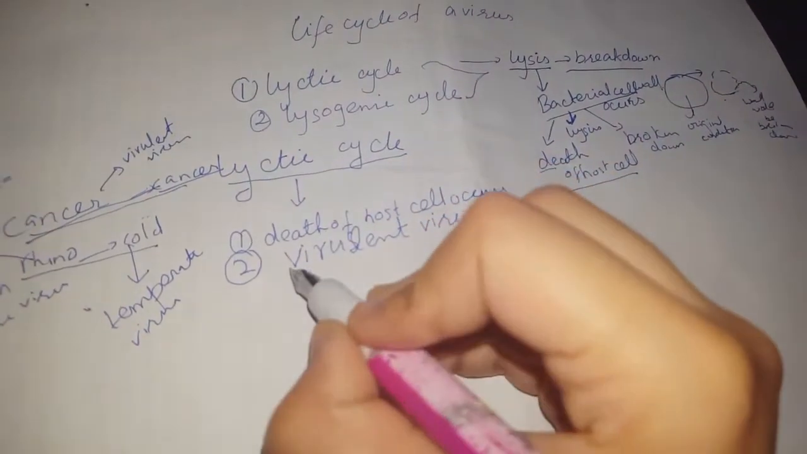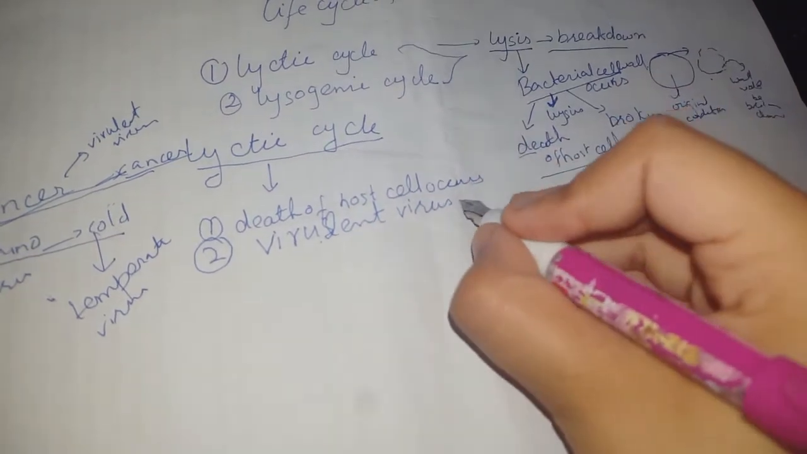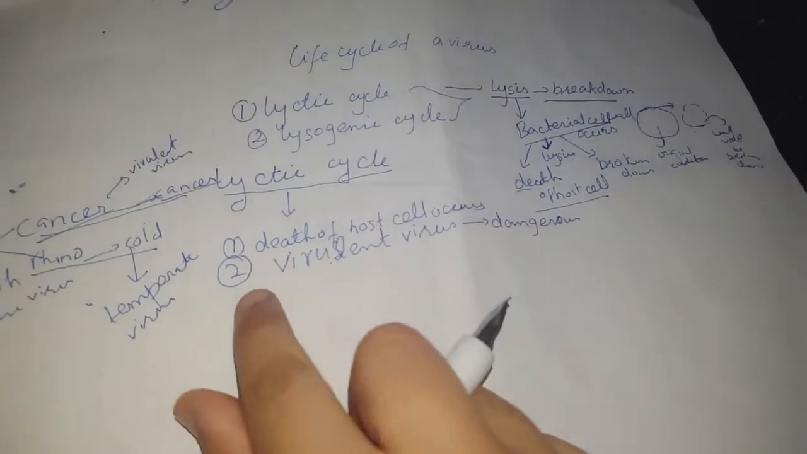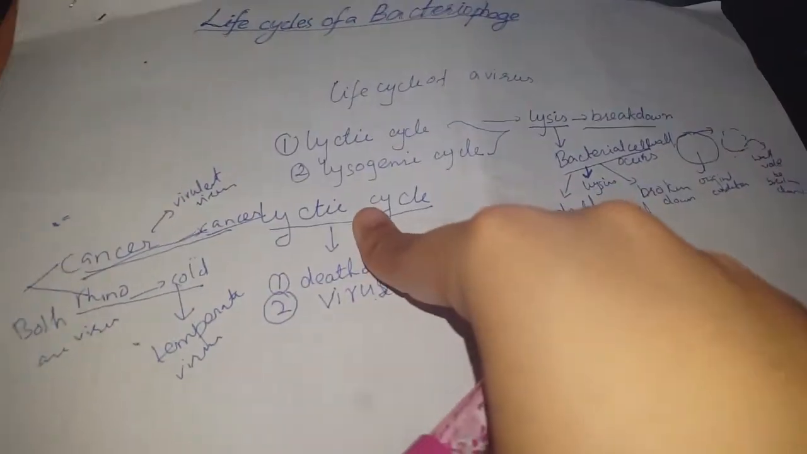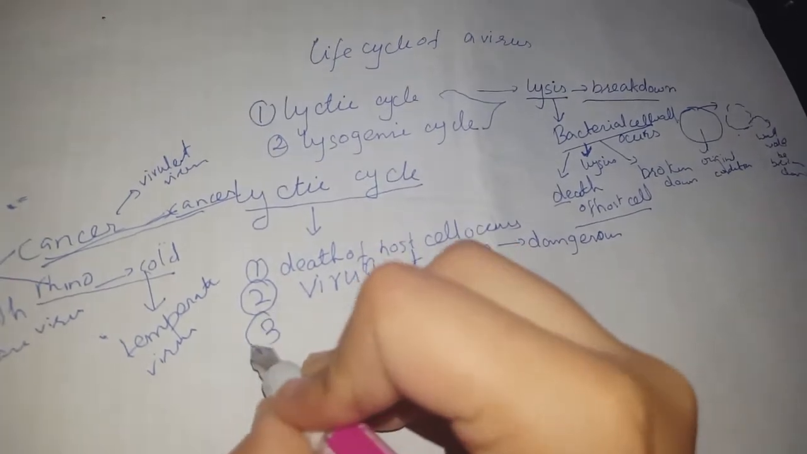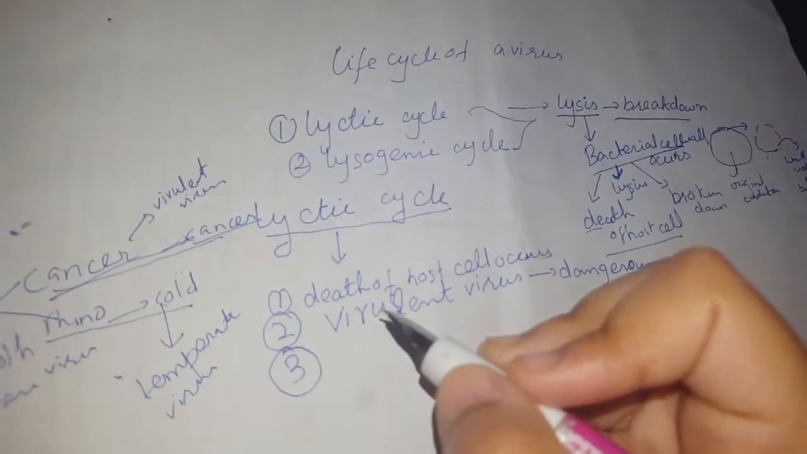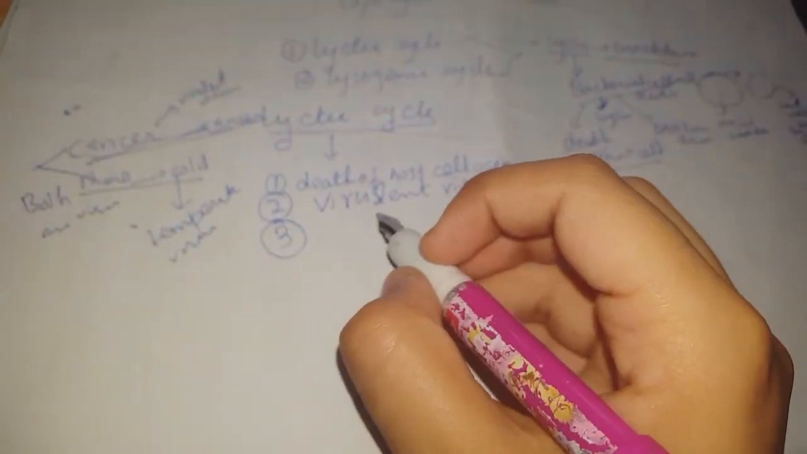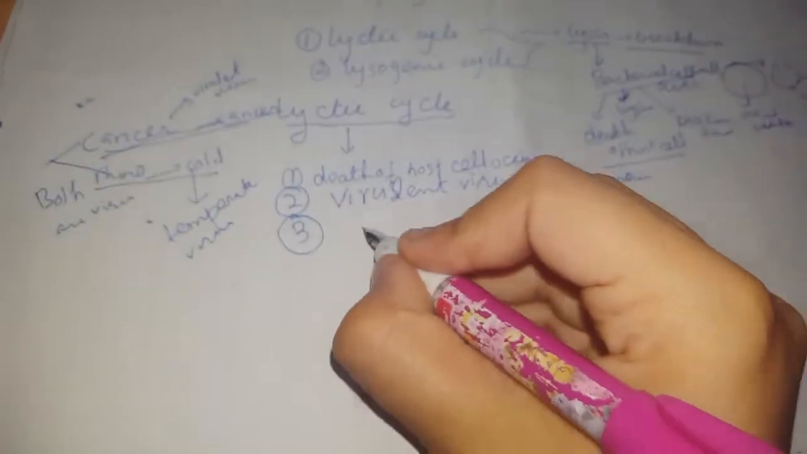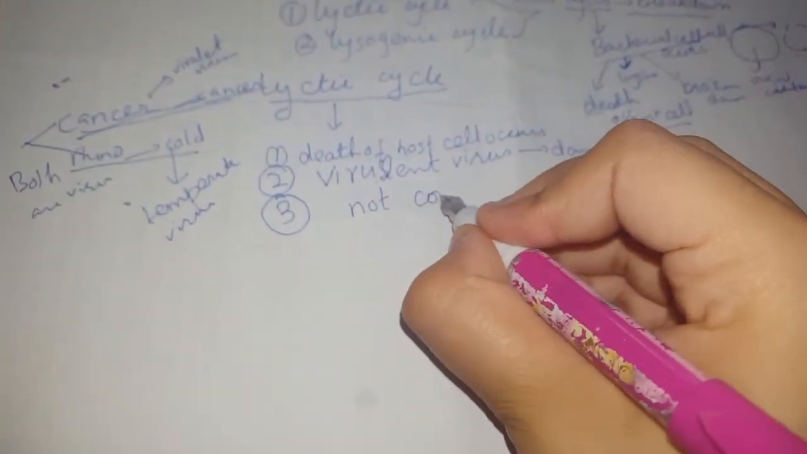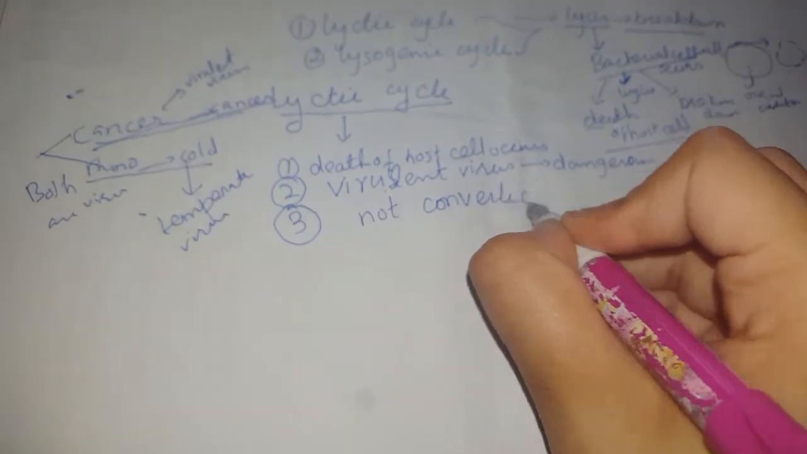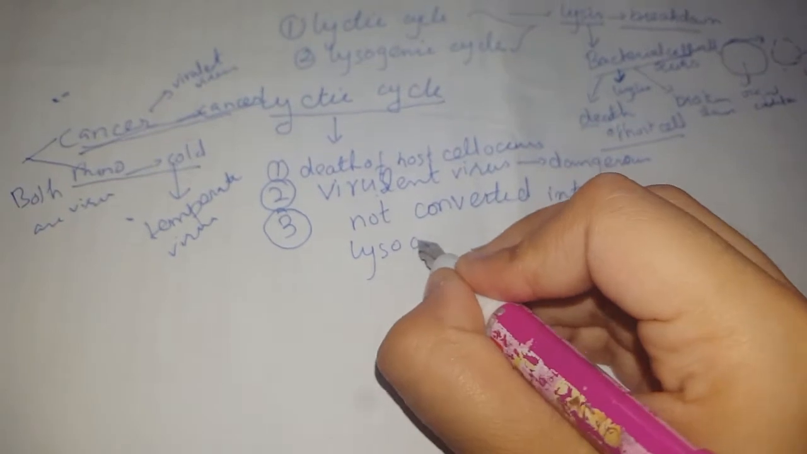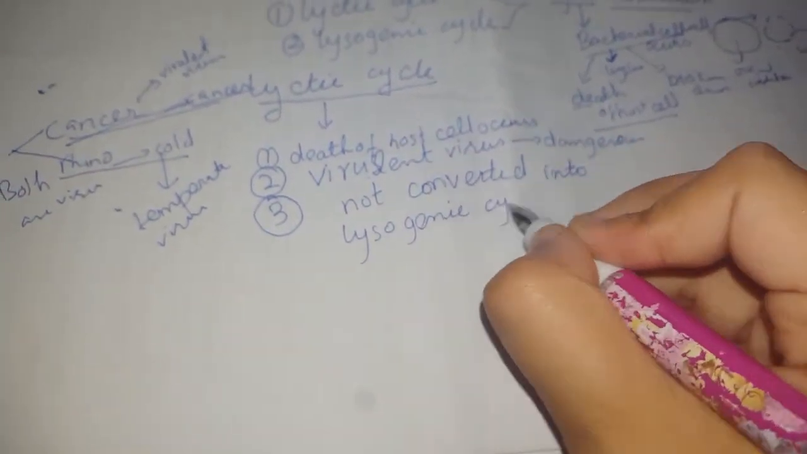So what is a virulent virus? A virulent virus is a virus which is very dangerous and can cause death of the host cell. So a virulent virus always undergoes lytic cycle. And the third point is that the lytic cycle is not converted into lysogenic cycle. I am repeating, lytic cycle is not converted into lysogenic cycle.